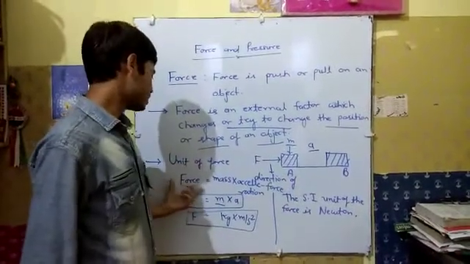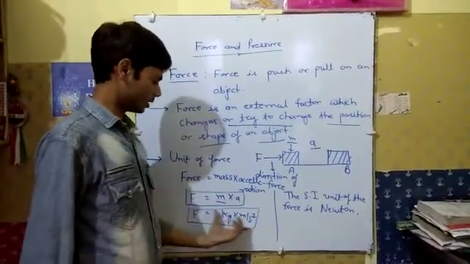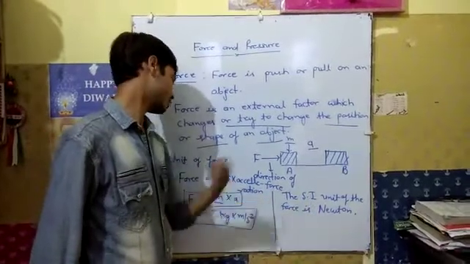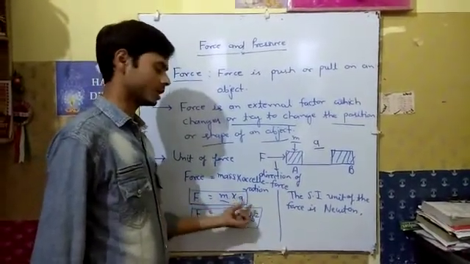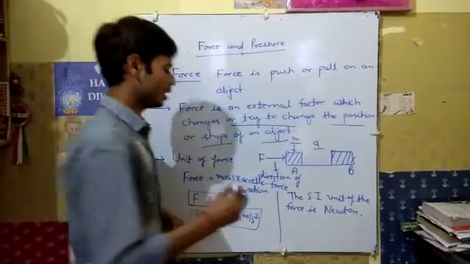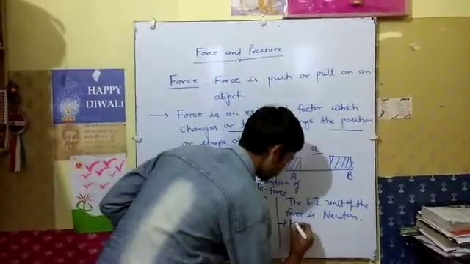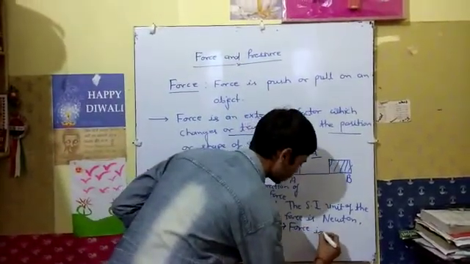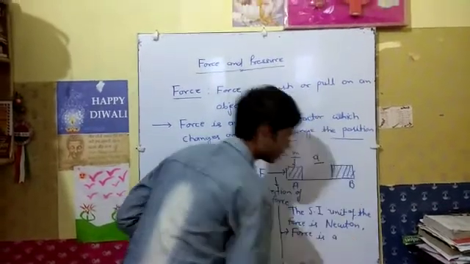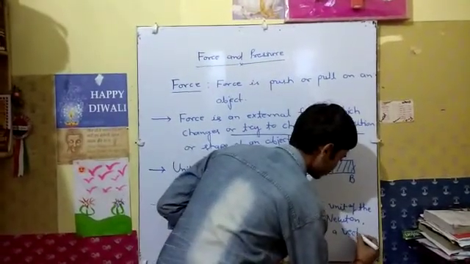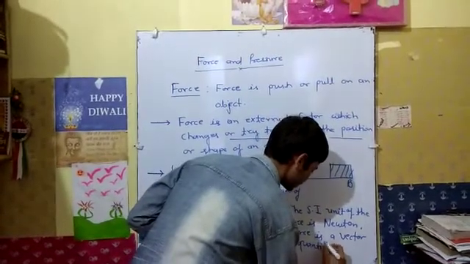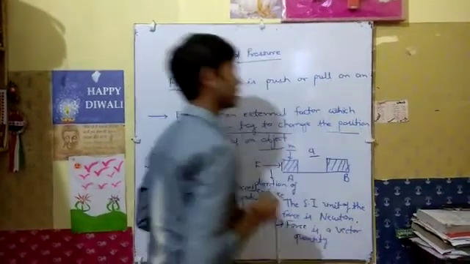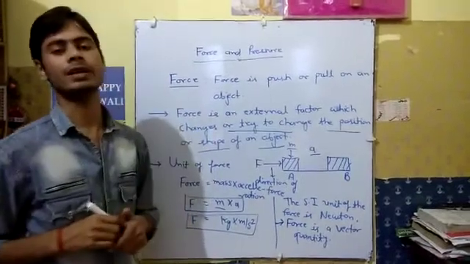The SI unit of force is Newton, and force is represented by F. Force is equal to the product of mass and acceleration, and force is a vector quantity, which has magnitude and direction.